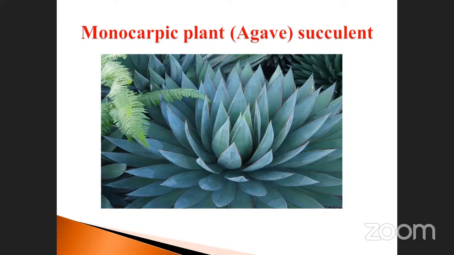Sticky nature, due to the presence of malic acid; they may ask questions. Sometimes they may ask why the agaves or Opuntia have a succulent nature. Suppose they ask like that, you have to tell us because of the process of crassulacean acid metabolism, the plants are collectively called CAM plants. Because of the presence of malic acid, what happened?